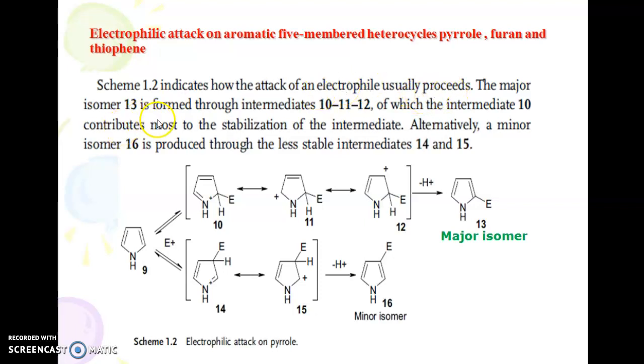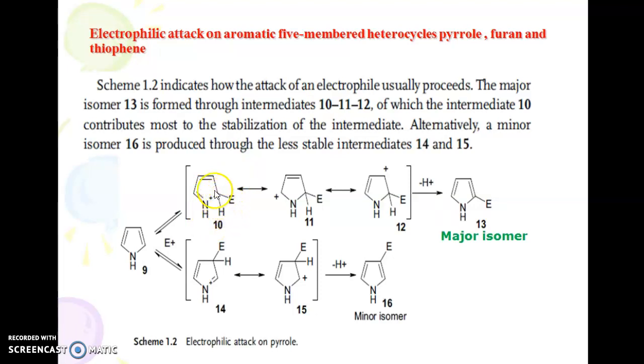The major isomer 13 is formed through intermediates 10, 11 and 12, of which 10 contributes maximum to the stabilization of the intermediate. Alternately, minor isomer 16 is produced through the less stable intermediates 14 and 15. So this is pyrrole. When an electrophile attacks any one of the carbon atoms, we can see the corresponding hybrid formed by the attack.